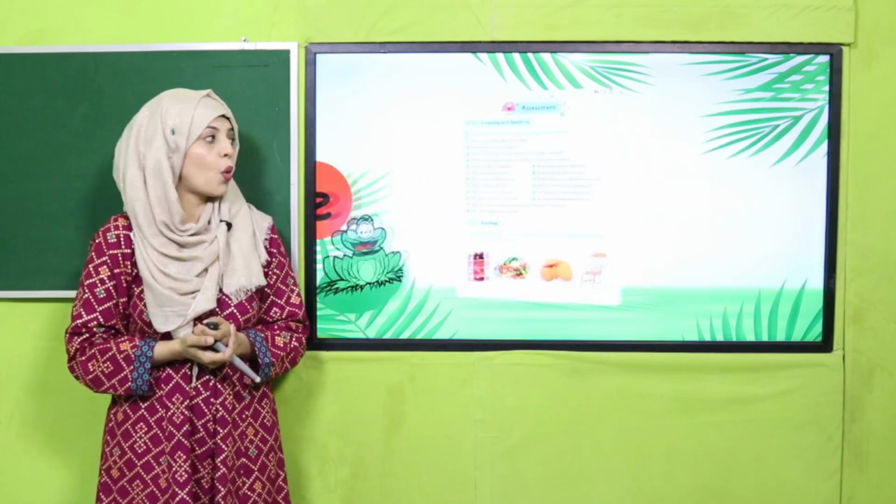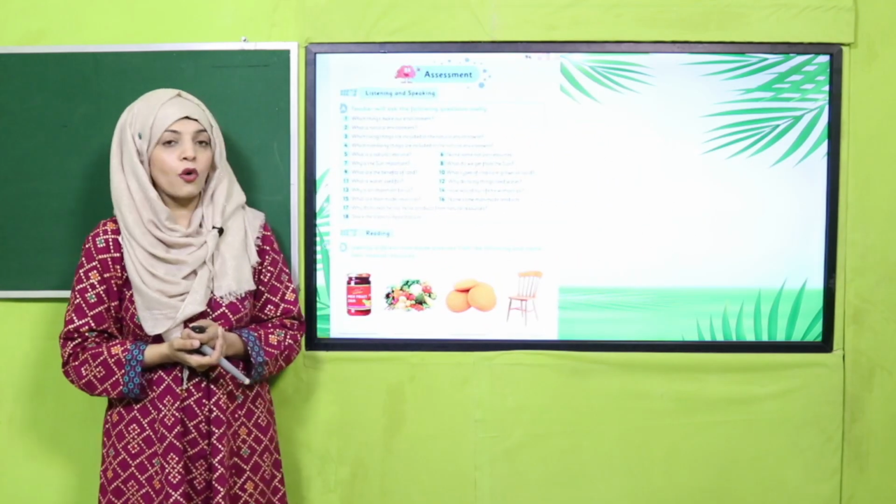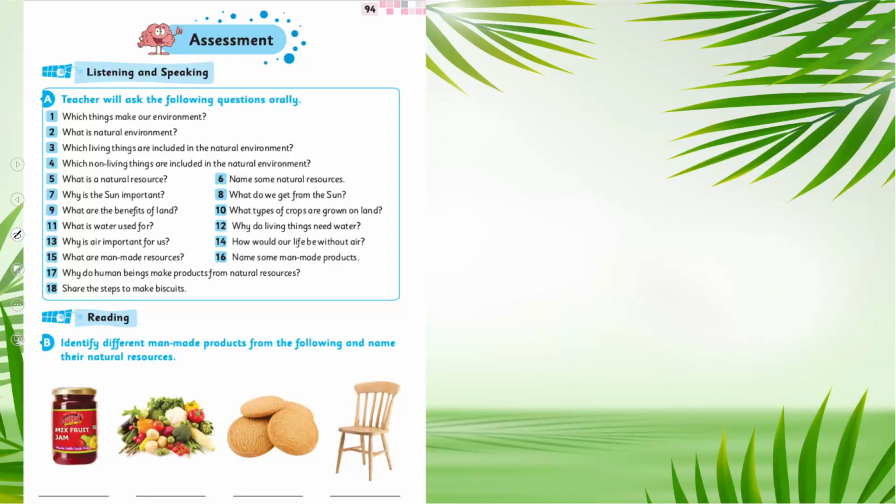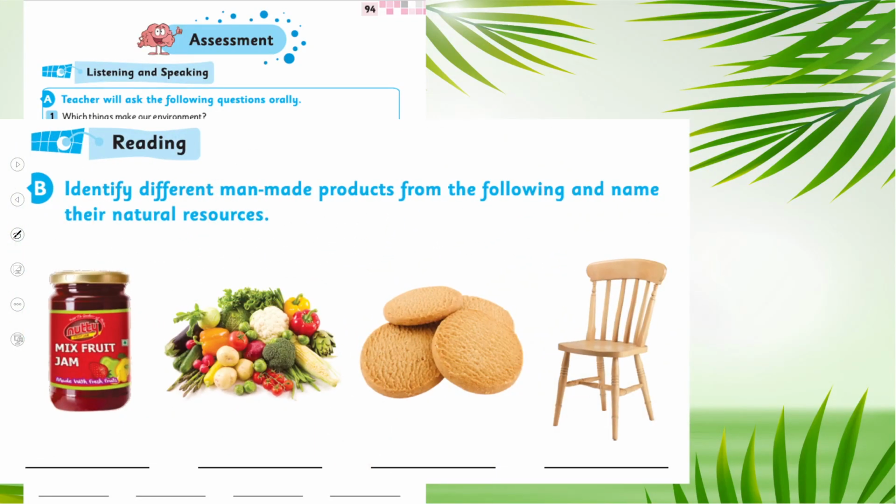So you have to open page number 94 in your books. And you also have to take out your pencils. Okay. So reading. Exercise B, identify different man-made products from the following and name their natural resource. I will do the first one for you and you will do the rest by yourself.